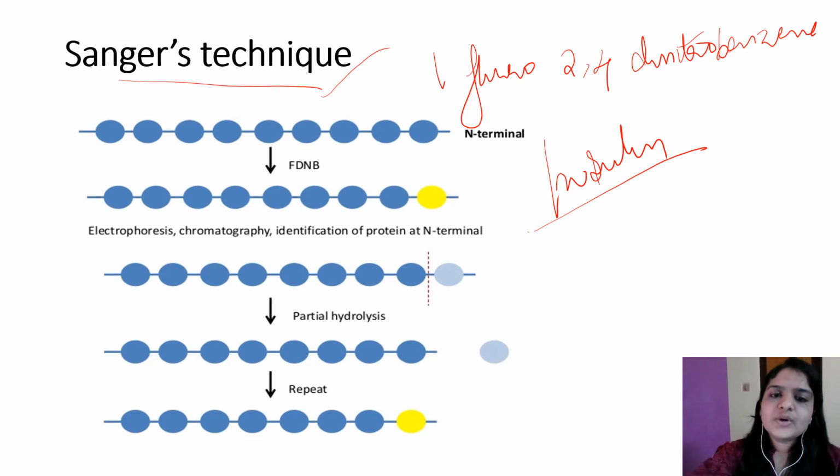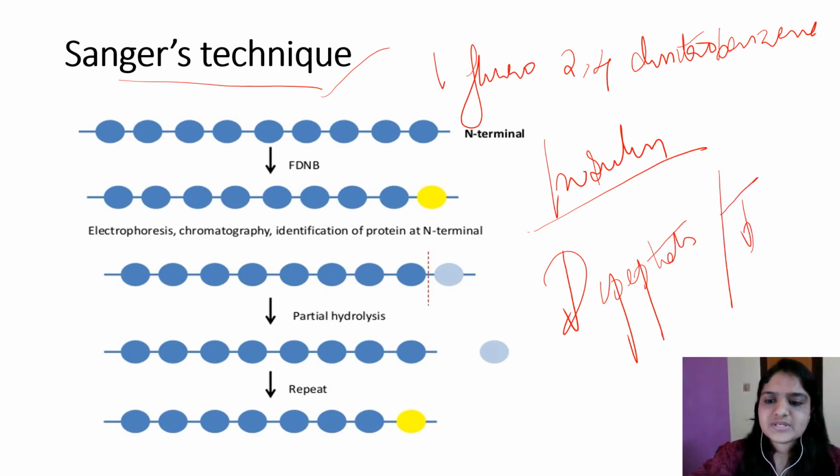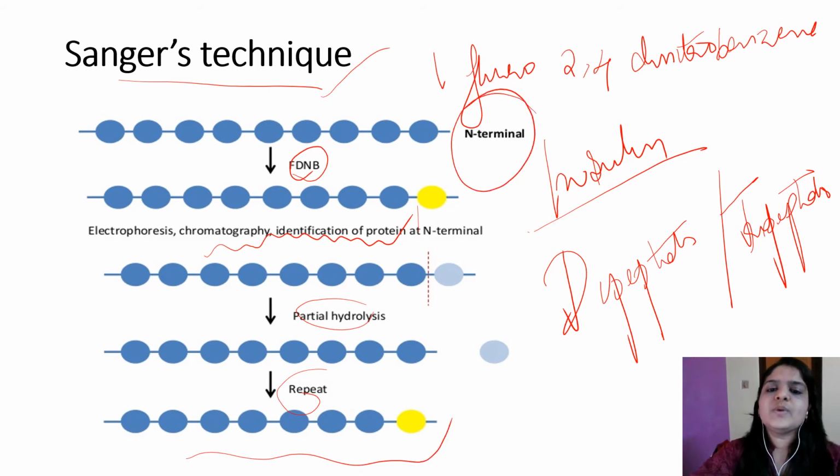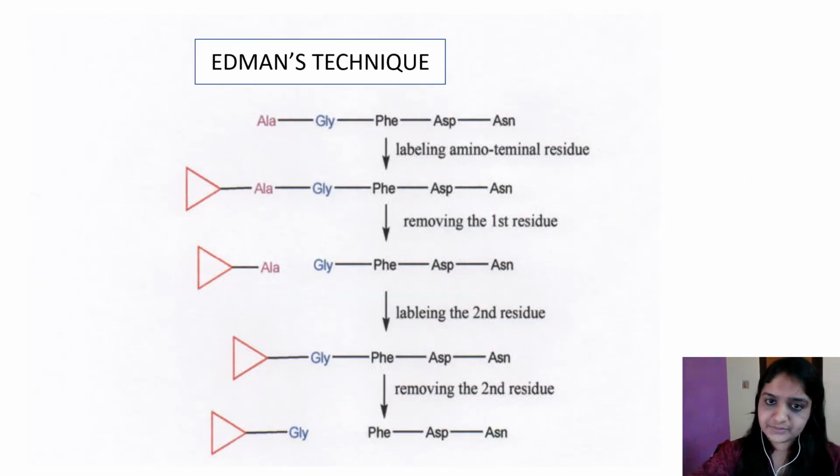In this case, only dipeptides or tripeptides can be sequenced by using Sanger's technique. The Sanger's reagent is 1-fluoro-2,4-dinitrobenzene. It is sequenced, and then electrophoresis and chromatography are done, and partial hydrolysis is done, and this process is repeated. So for sequencing the N-terminal amino acid, 1-fluoro-2,4-dinitrobenzene is the Sanger's reagent, and only dipeptides or tripeptides can be sequenced by this method.